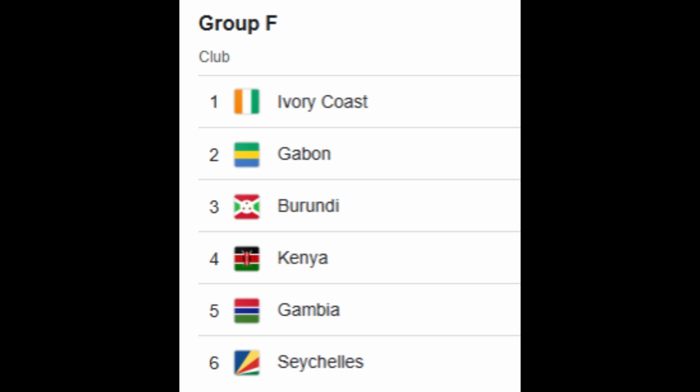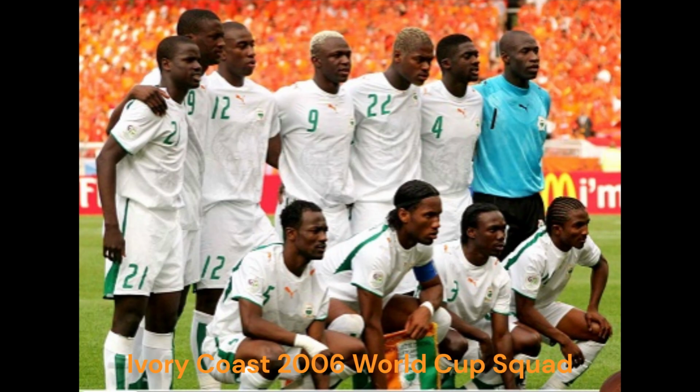Okay then, so Group F. The nations in Group F: Gabon, Burundi, Kenya, Gambia, Seychelles, and the only nation in this group to ever qualify for the World Cup, Ivory Coast.